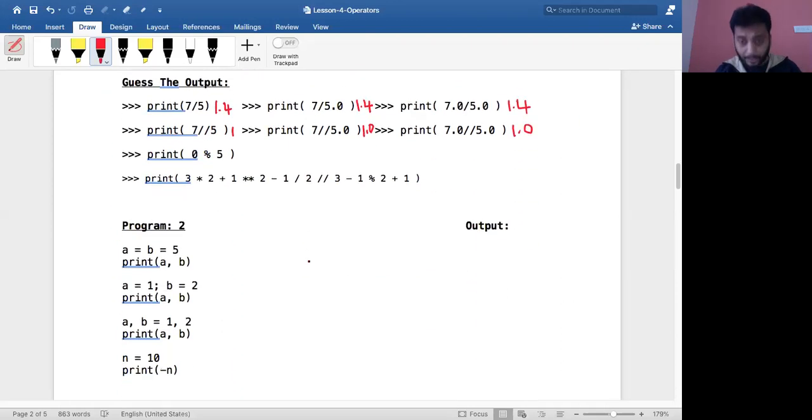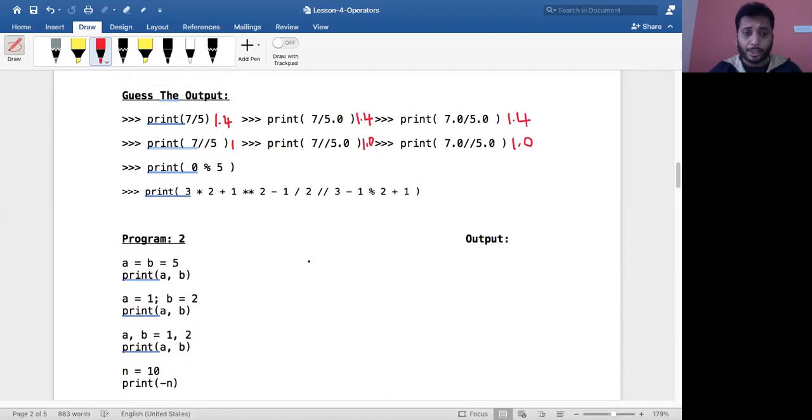Okay, having said that, this one, modulo operator, what will modulo give? Modulo will basically give you the remainder. So if you divide 0 by 5, what is remaining? 0 is remaining, right? So 0 modulo 5 will give you 0. Okay, now how do you solve this expression?